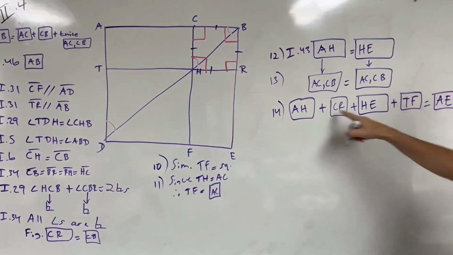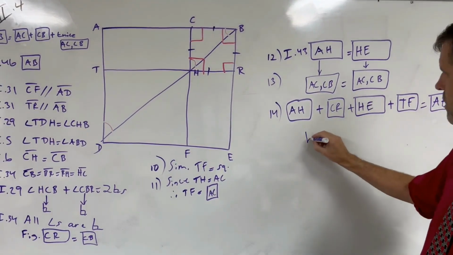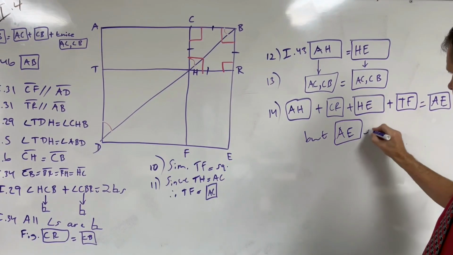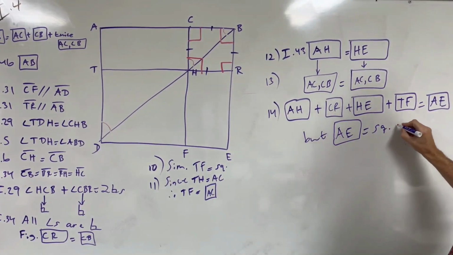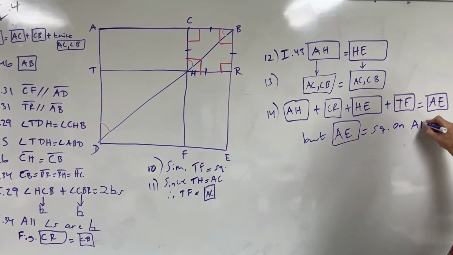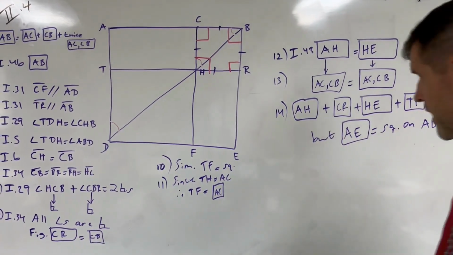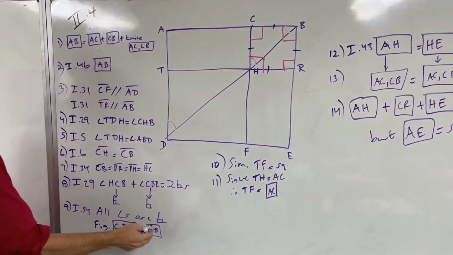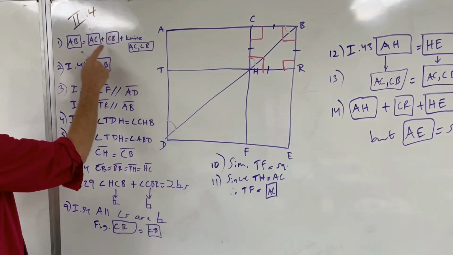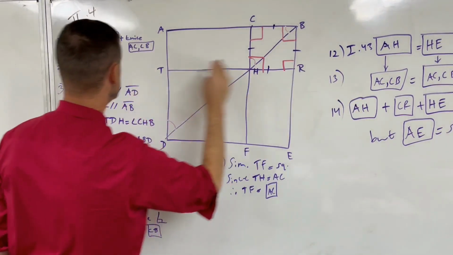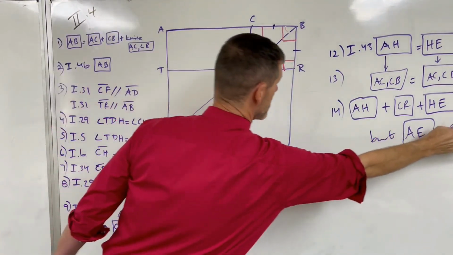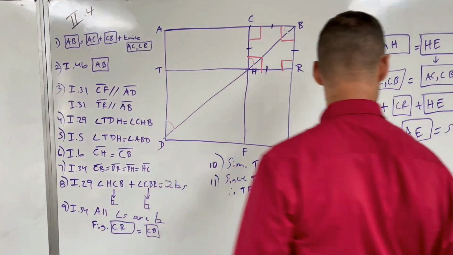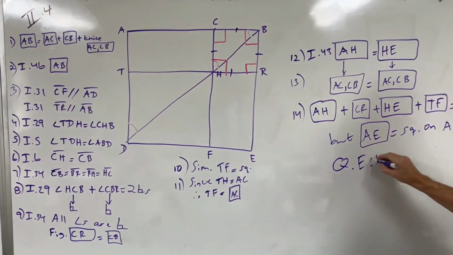So those four parts equal the whole, but AE, the figure AE, equals the square on AB. And therefore, we've shown that all those four parts are equal to it. We've got the square on CB, we've got the square on AC, we've got twice the rectangles here, and they're equal to the square on AB in the last step, thus being what was required to prove, QED.